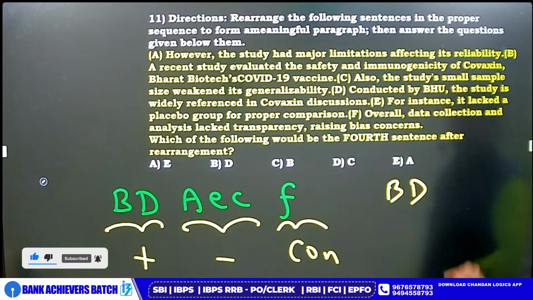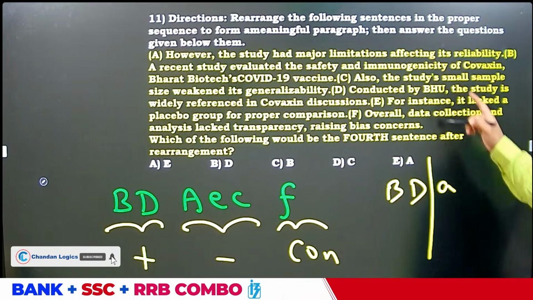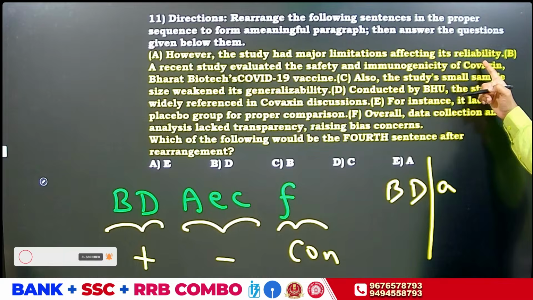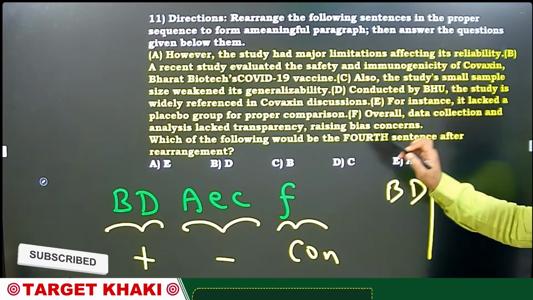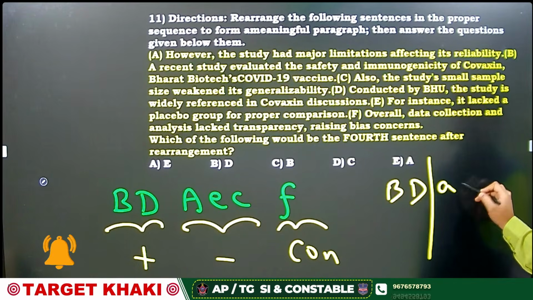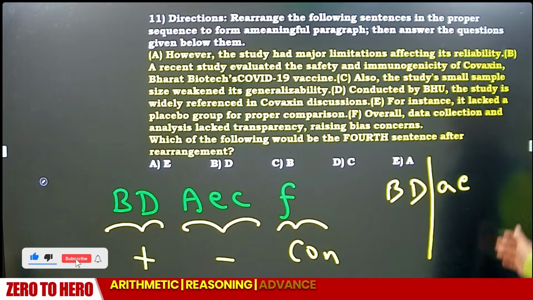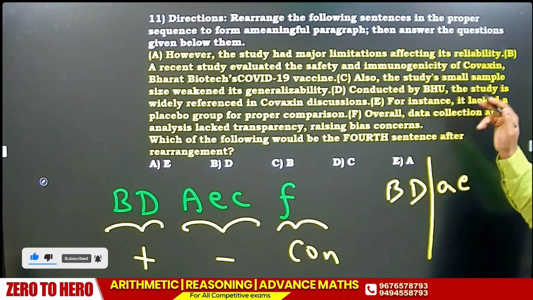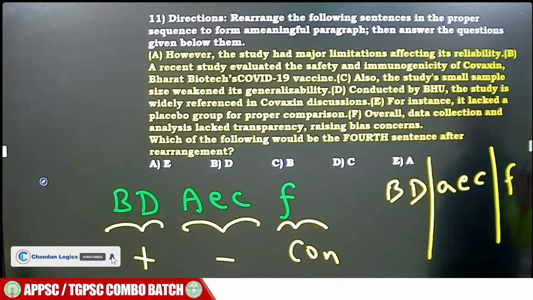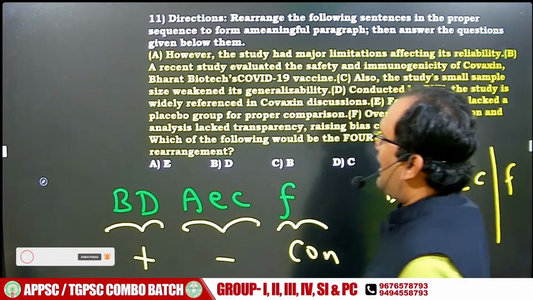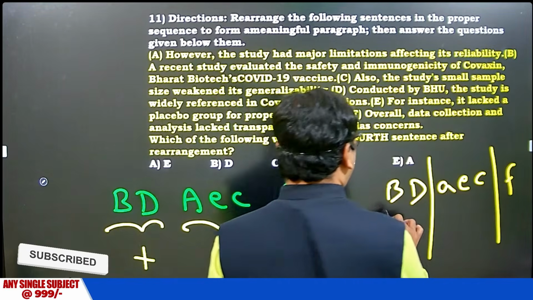Very good. Now the problem started. However, the study had major minus points. Nobody can depend on it. No reliability. Why? For example, it lacked a placebo group for proper comparison. There is no proper reliable factor. Also, one more minus point. The study small sample weakened its general. So everything is minus, minus, minus. Now the conclusion. Overall data collection analysis lacked transparency.